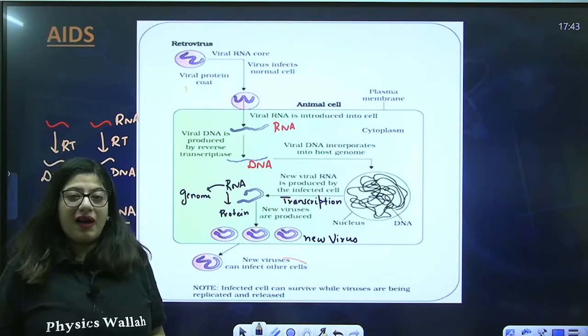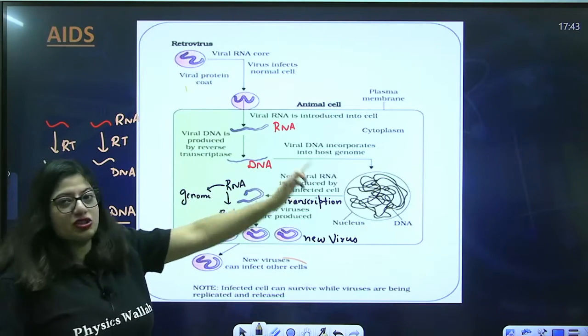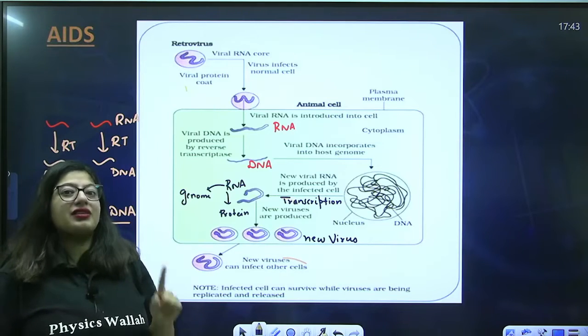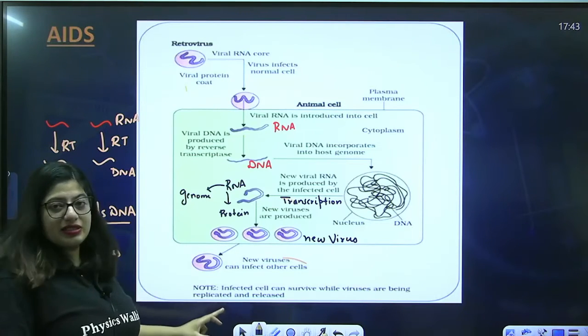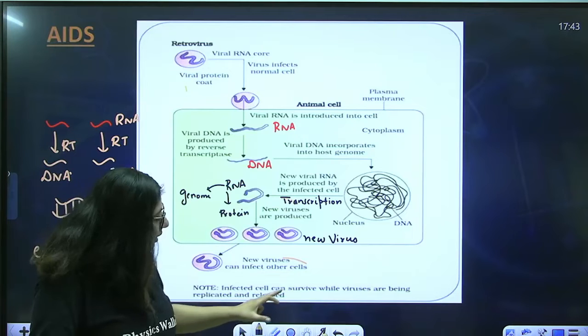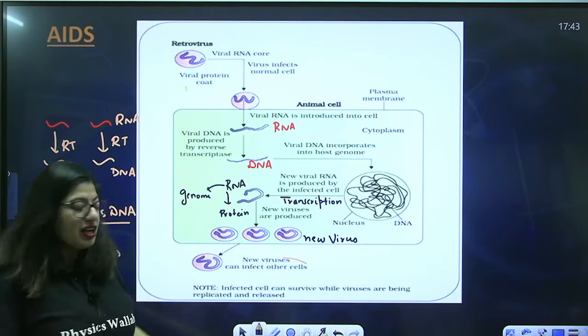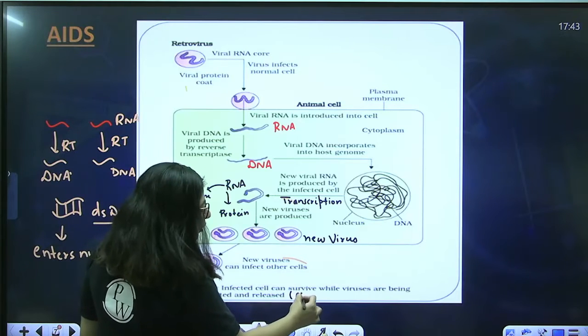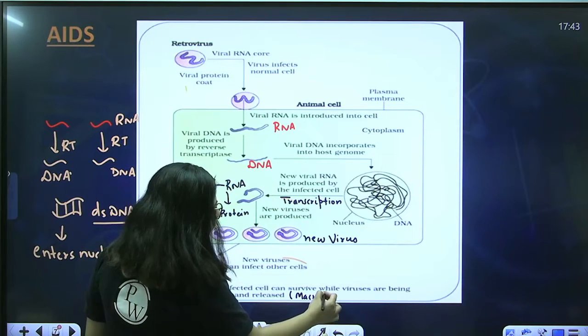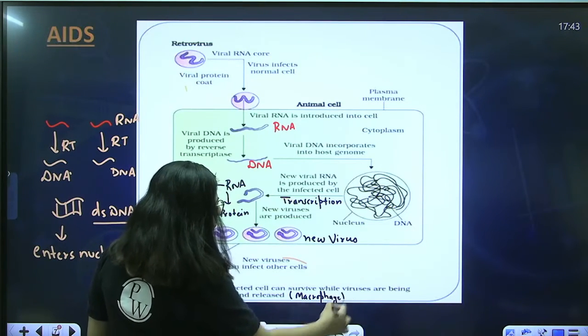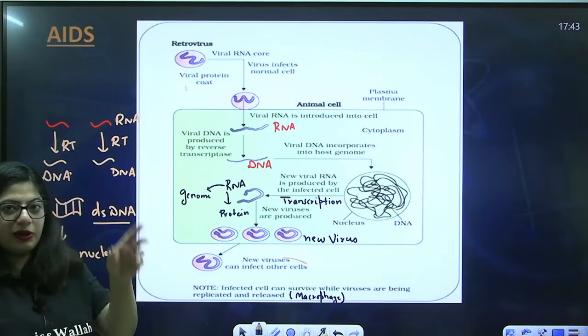But in case of macrophage, the cell is not destroyed, but in case of T helper cell, the cells are destroyed. You can see this line. Infected cell can survive while viruses are being replicated and released. So, what cell are they talking about? They are talking about macrophage. Got it? Let me explain one more time.